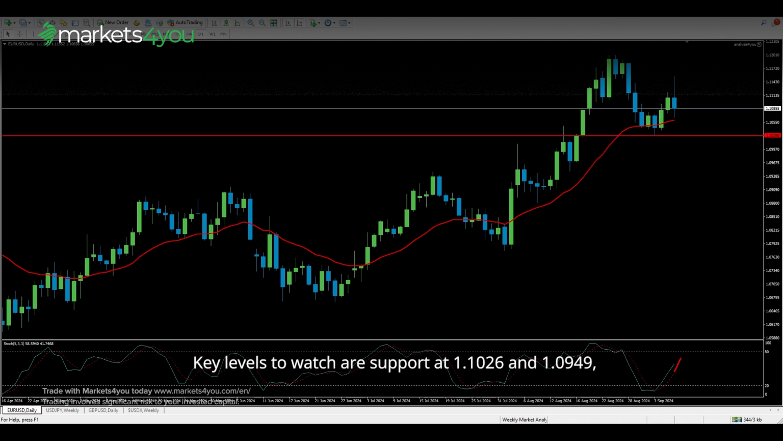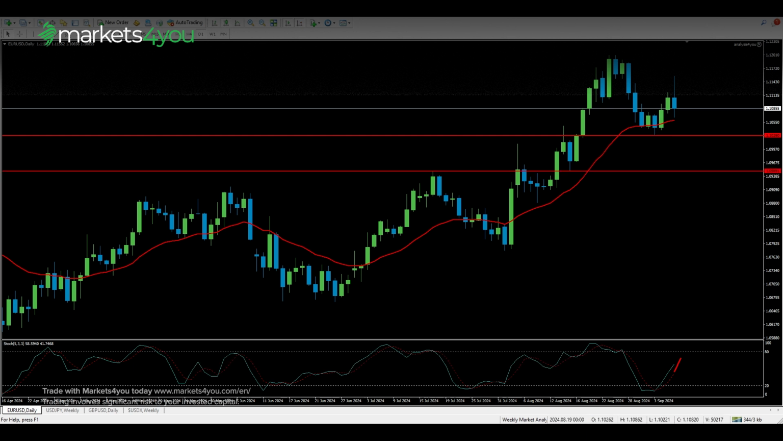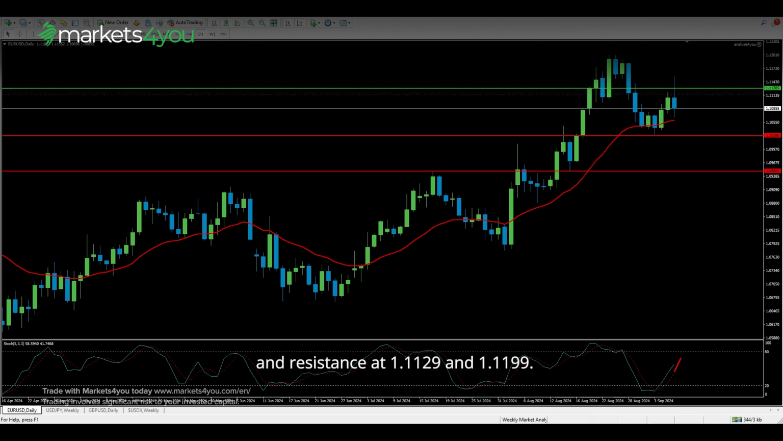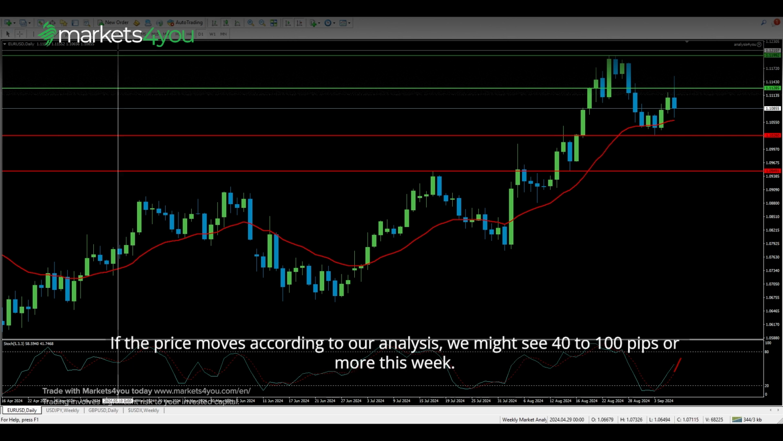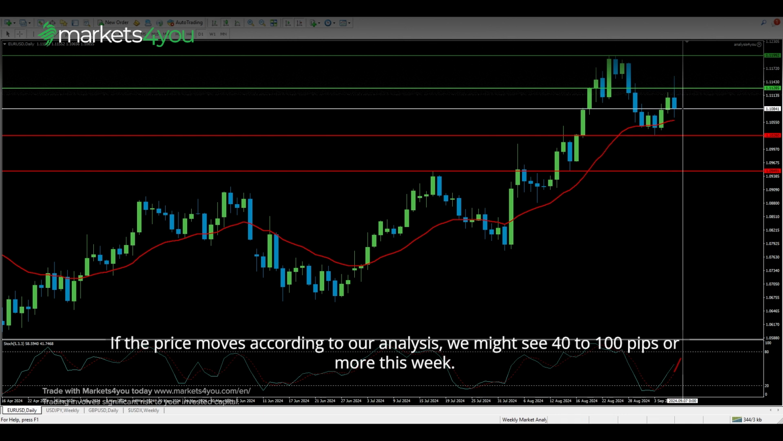Key levels to watch are support at 1.1026 and 1.0949, and resistance at 1.1129 and 1.1199. If the price moves according to our analysis, we might see 40 to 100 pips or more this week.